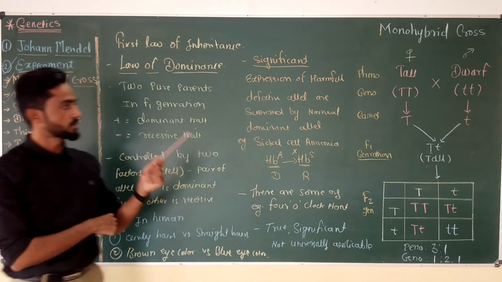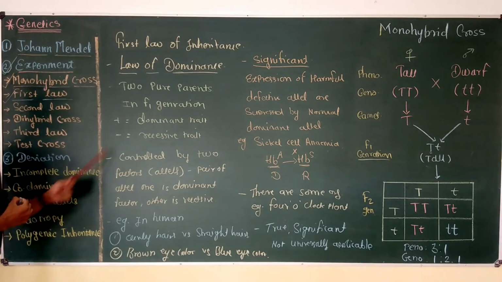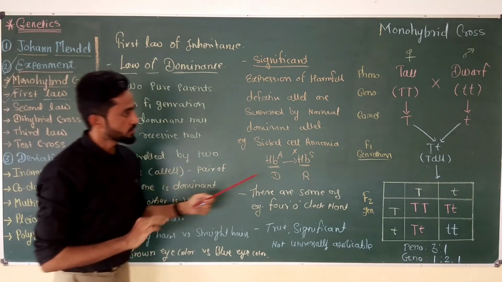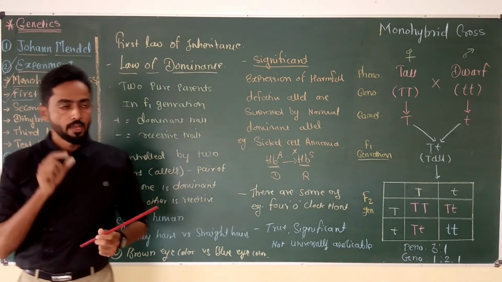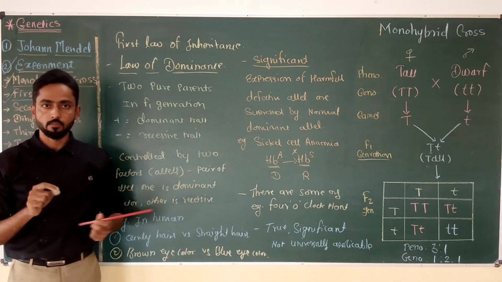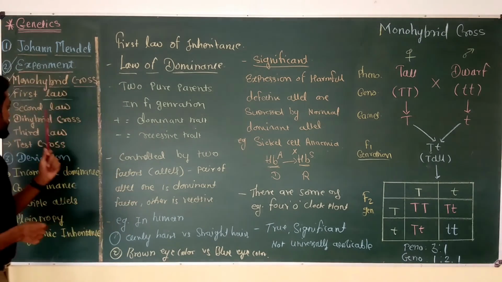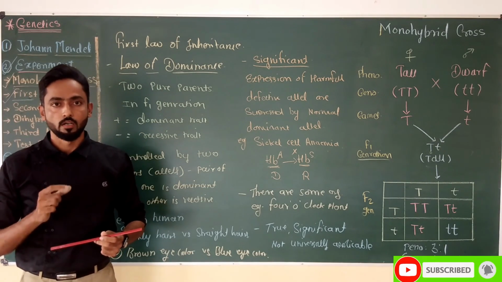So this is all about the first law of inheritance, which is nothing but the law of dominance. Mendel proposed this law on the basis of his findings from the monohybrid cross. On the basis of this monohybrid cross, Mendel also proposed his next law, which is the second law of inheritance. In my next video, I am going to talk about this law.